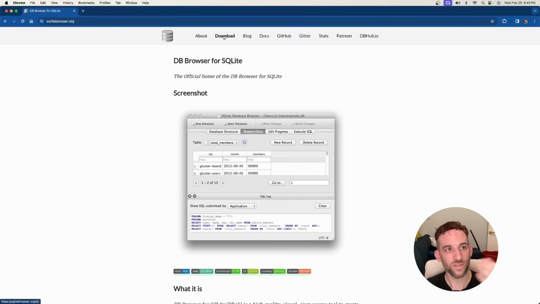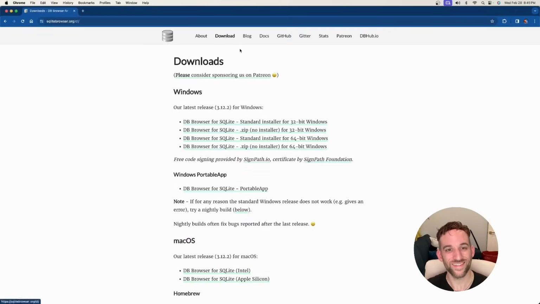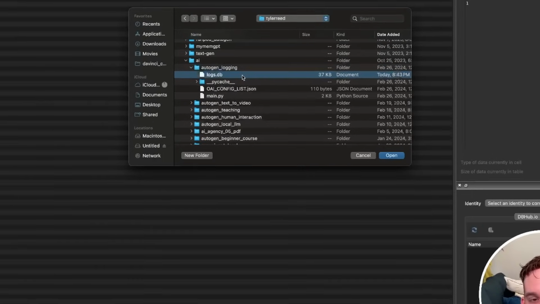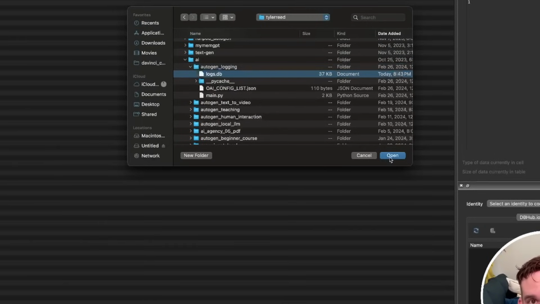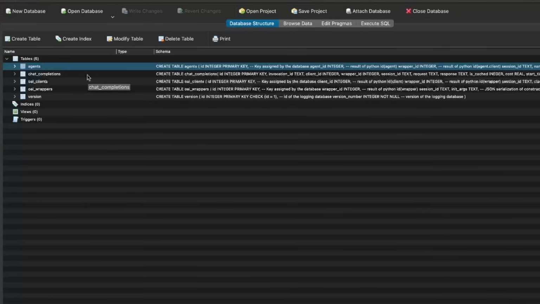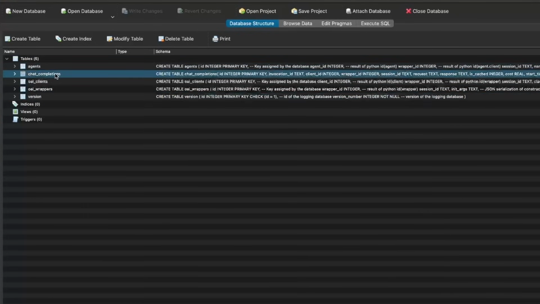All you need to do is go to SQLitebrowser.org, go to the download section, and download the one for your machine. Once you've done that, just simply run it. And then when you come to this screen, you want to click open database, and then here's our logs.db. Now let's open this up and I'll zoom in so this is a little easier to see. It has 5 tables here. We're going to look at the chat completions table.